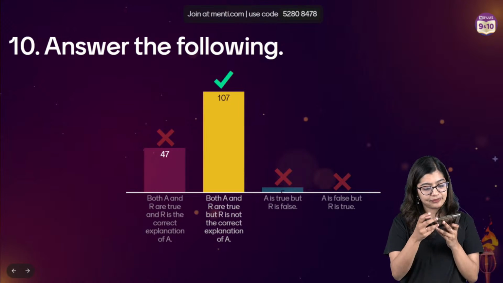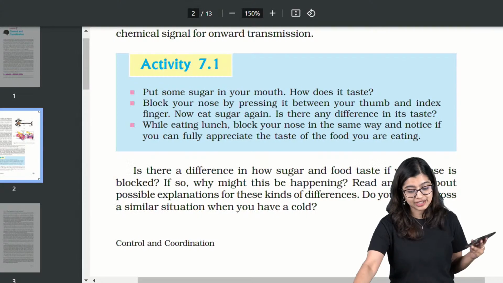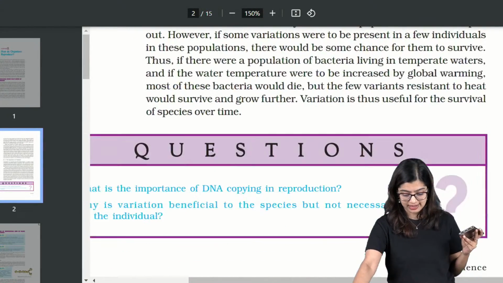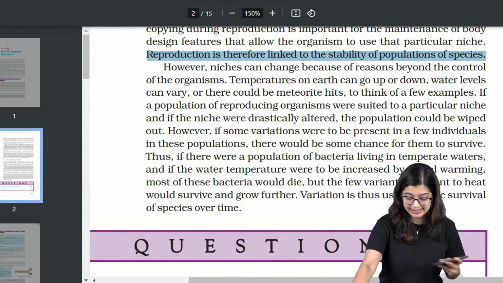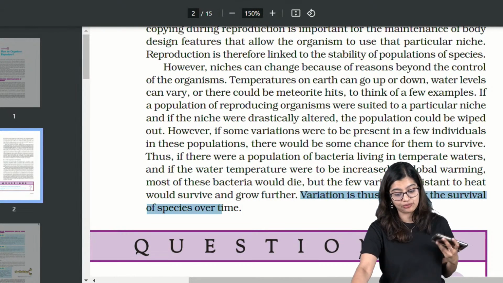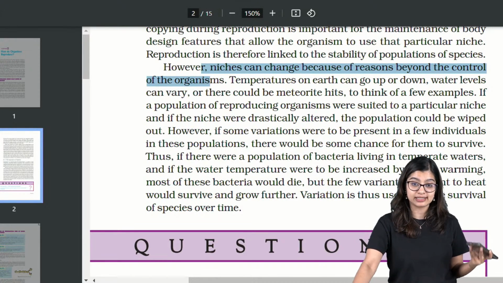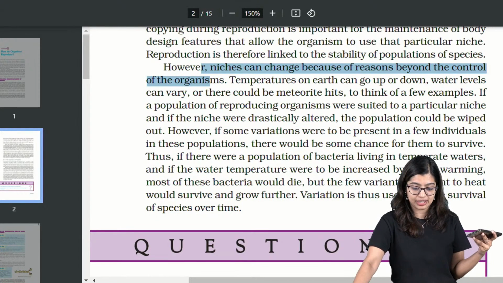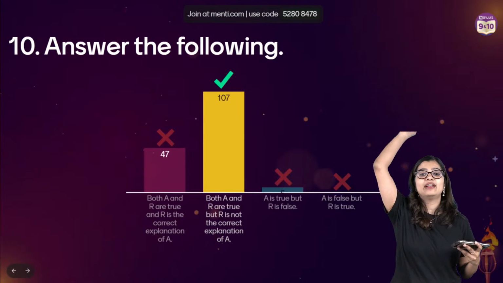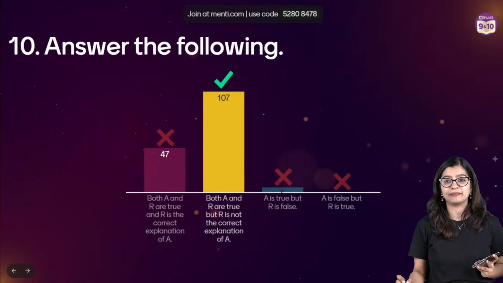What was our stem? The stem says that variation is useful for survival. Variation can be useful for survival, right? So we know that some variations can be useful for species over a period of time. But that is provided that niches undergo changes, then they influence variation. So this is a very long one. In this particular case, the correct answer is option B.